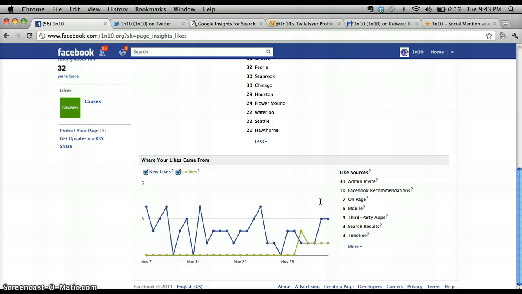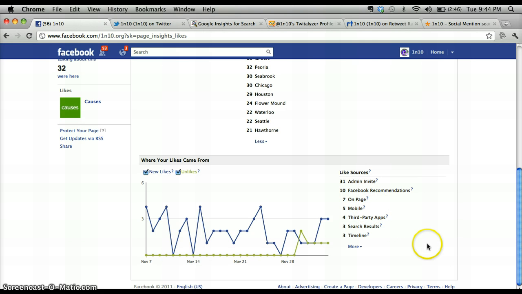10 people liked it from recommendation. So if someone posted something or someone recommended the page, 10 people liked it. 7 people actually came to the page and purposely found 1 in 10 and liked it. 5 found it through their mobile phone or mobile device. 4 people found it through third-party applications, meaning it was posted on another website or that type of thing.